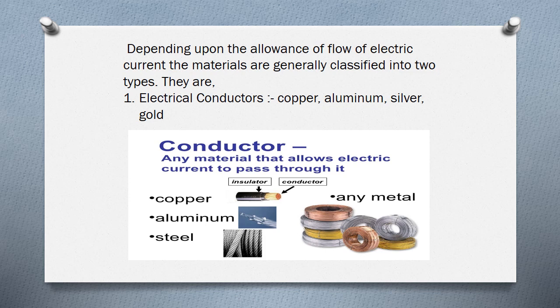Electrical conductors are any materials that allow electric current to pass through them. Examples of conductors are copper, aluminum, silver, gold, steel or any metal. Other metals are also considered as conductors.